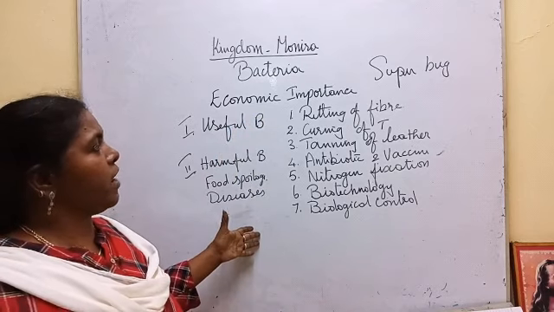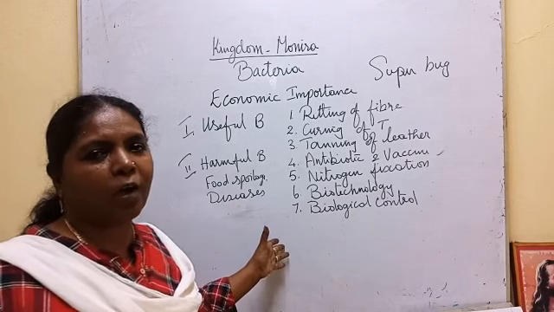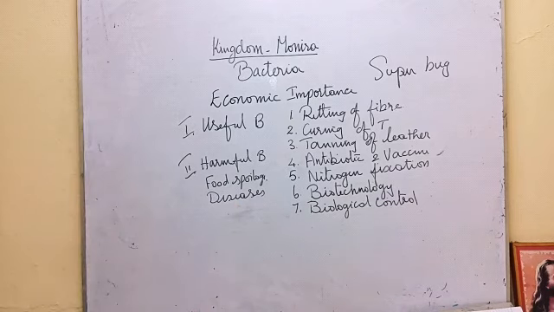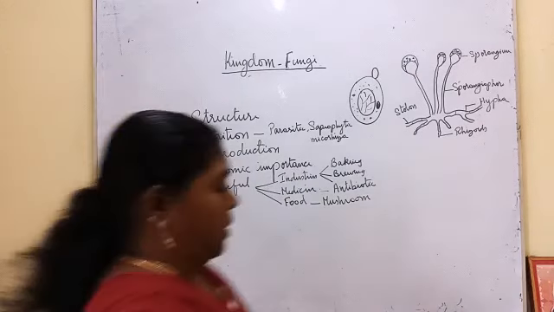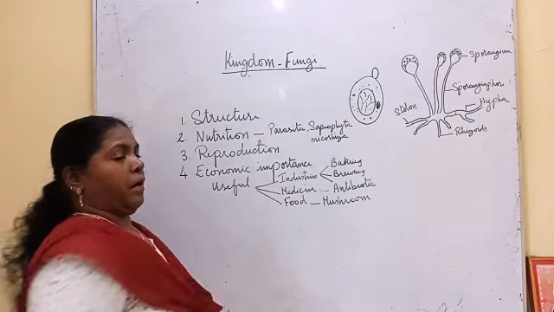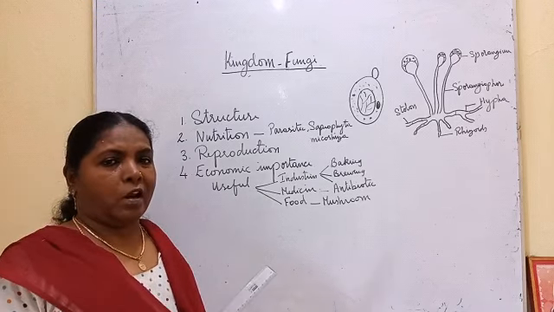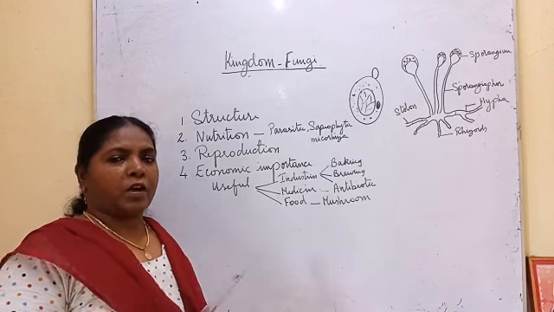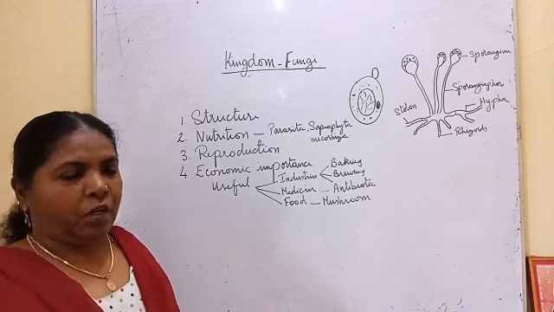Okay. So next we are going to see the next kingdom, Protista. Kingdom Fungi. So far we have seen unicellular organisms which do not have a definite nucleus, and those which have a definite nucleus.